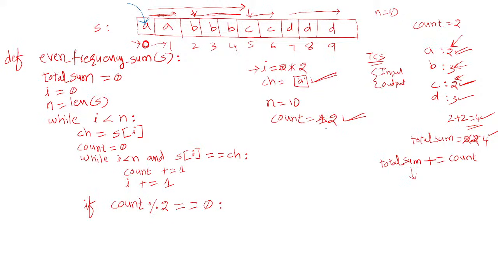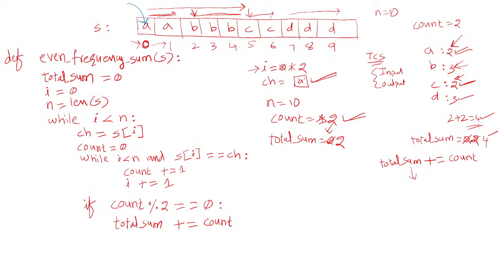So what you do, you add it to total sum. We defined a variable called total sum, and initially total sum is 0. Now you add this count to total sum. How can you add? Total sum plus equals count. So 2 will be added to total sum. Now total sum becomes 2. That means A is occurring 2 times.